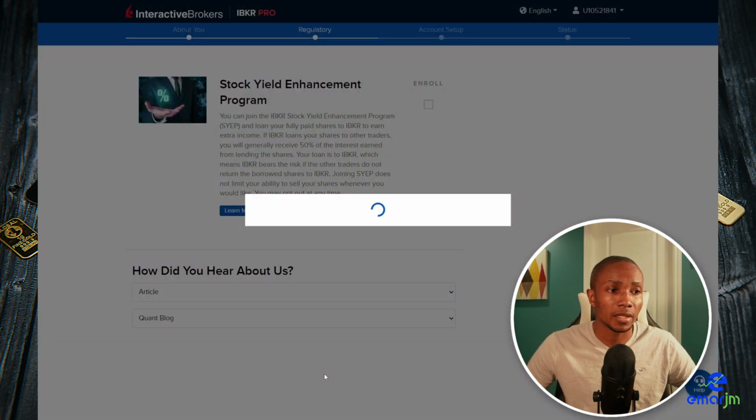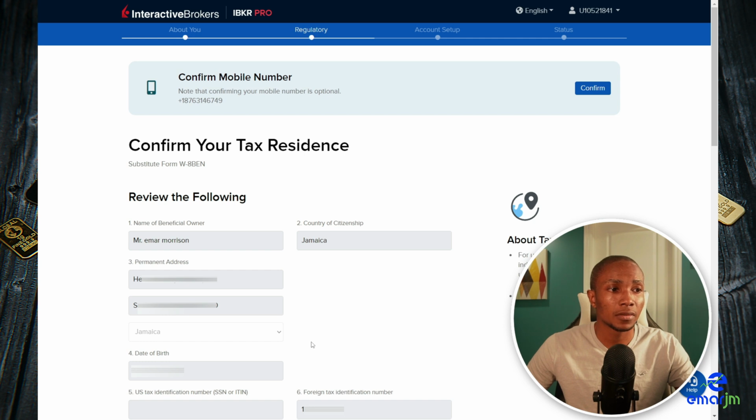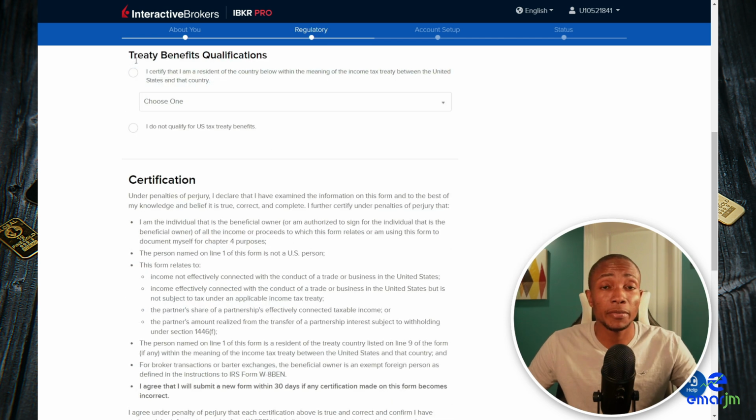Then select continue. Now on this page, you need to confirm your tax residence, so review the information and ensure it's accurate. For the treaty benefits qualification, this section is really important. If there is a treaty between your country and the United States, then you need to ensure you select that because with the treaty you get a discount on the taxes you pay. So for instance, for Jamaica, there is a treaty with the United States, so dividend income will be taxed at about 10 or 15% instead of 30%.